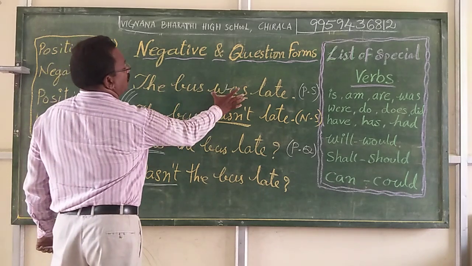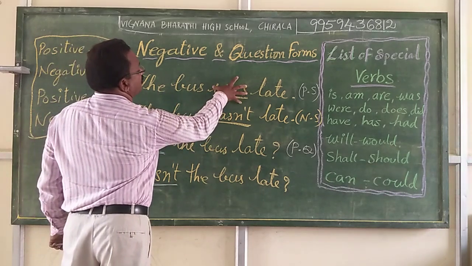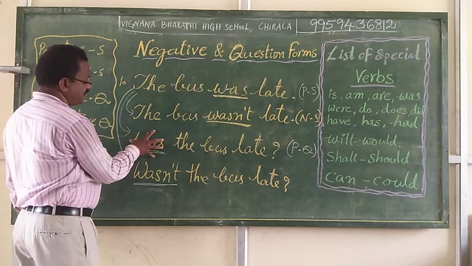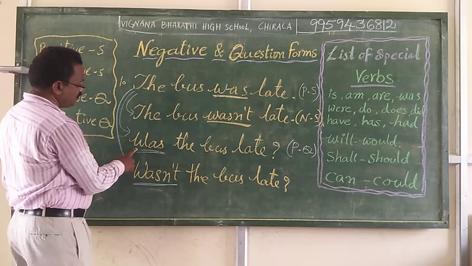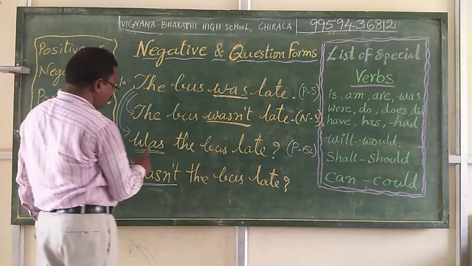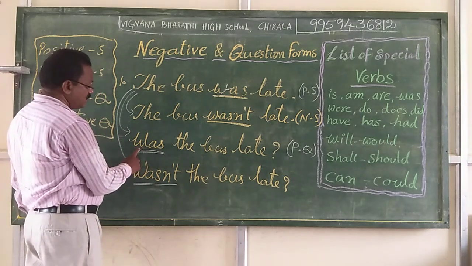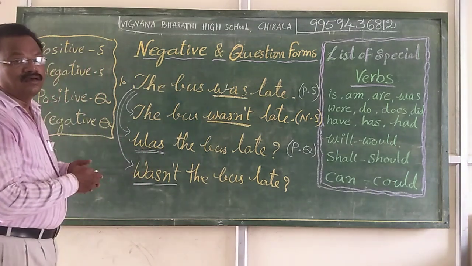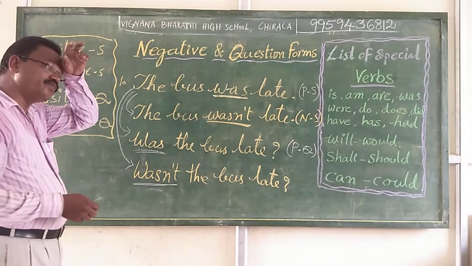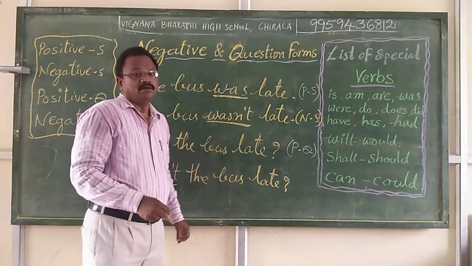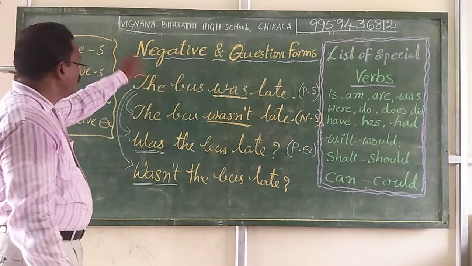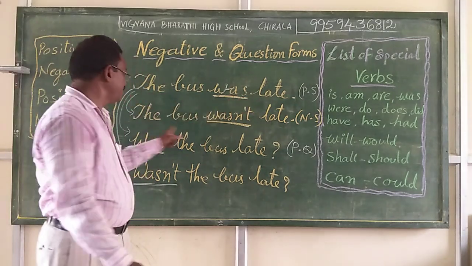Only one change, that is we brought this special verb to the beginning of the sentence and wrote a capital letter here. Was, W capital letter. Here W is a small letter, but here W is a capital letter because a sentence starts with a capital letter and ends with a full stop or some other marks like a question mark or exclamatory mark.